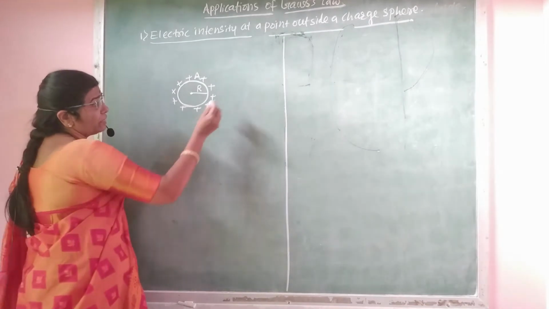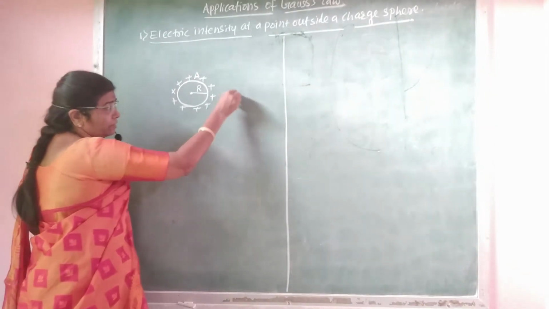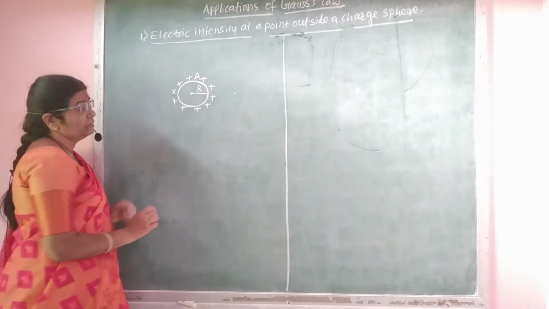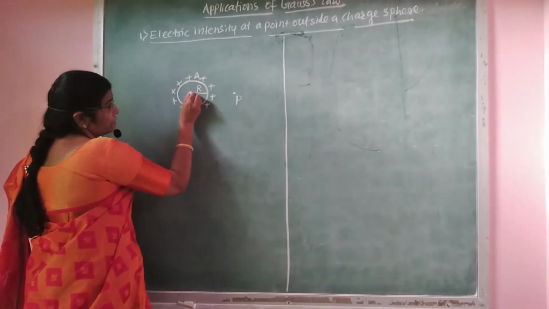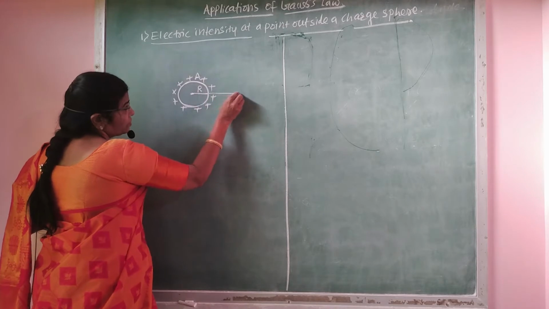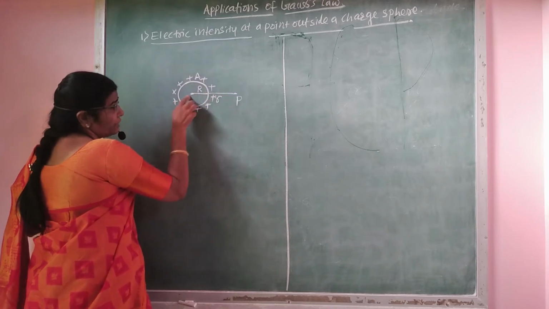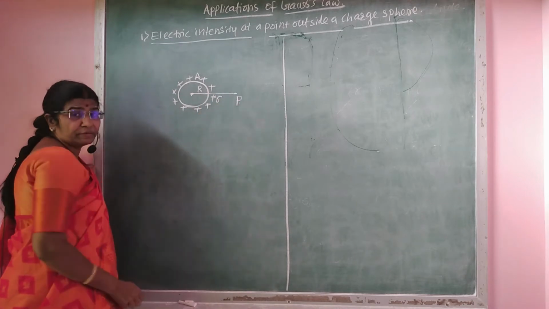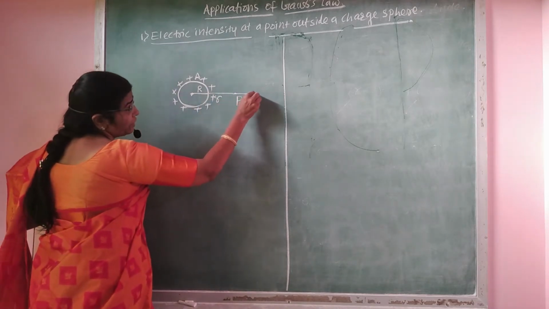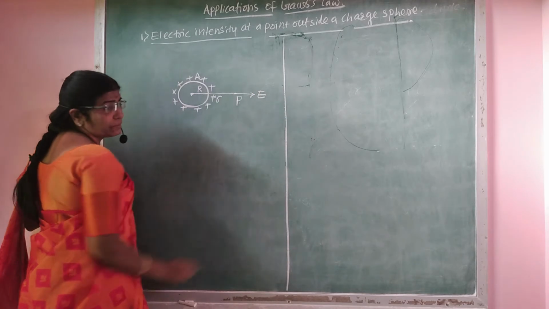To find the electric intensity outside the sphere, we have to consider a point P at a distance small r from the center of sphere A, outside the sphere, at which the electric intensity is to be determined.